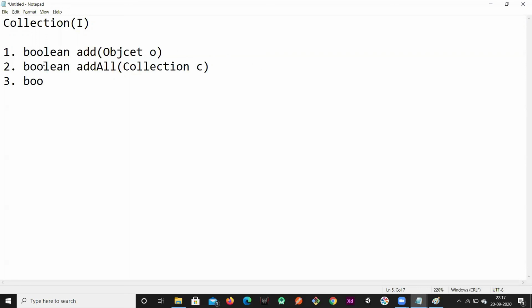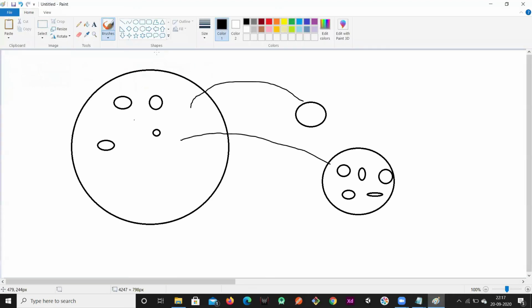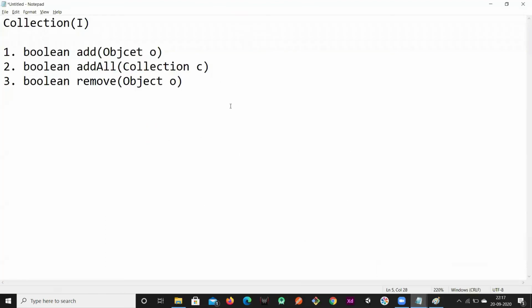If it is able to remove, it returns true, otherwise it returns false. If I wanted to remove any object, then we have to use this remove method. So I'll use collection dot remove.